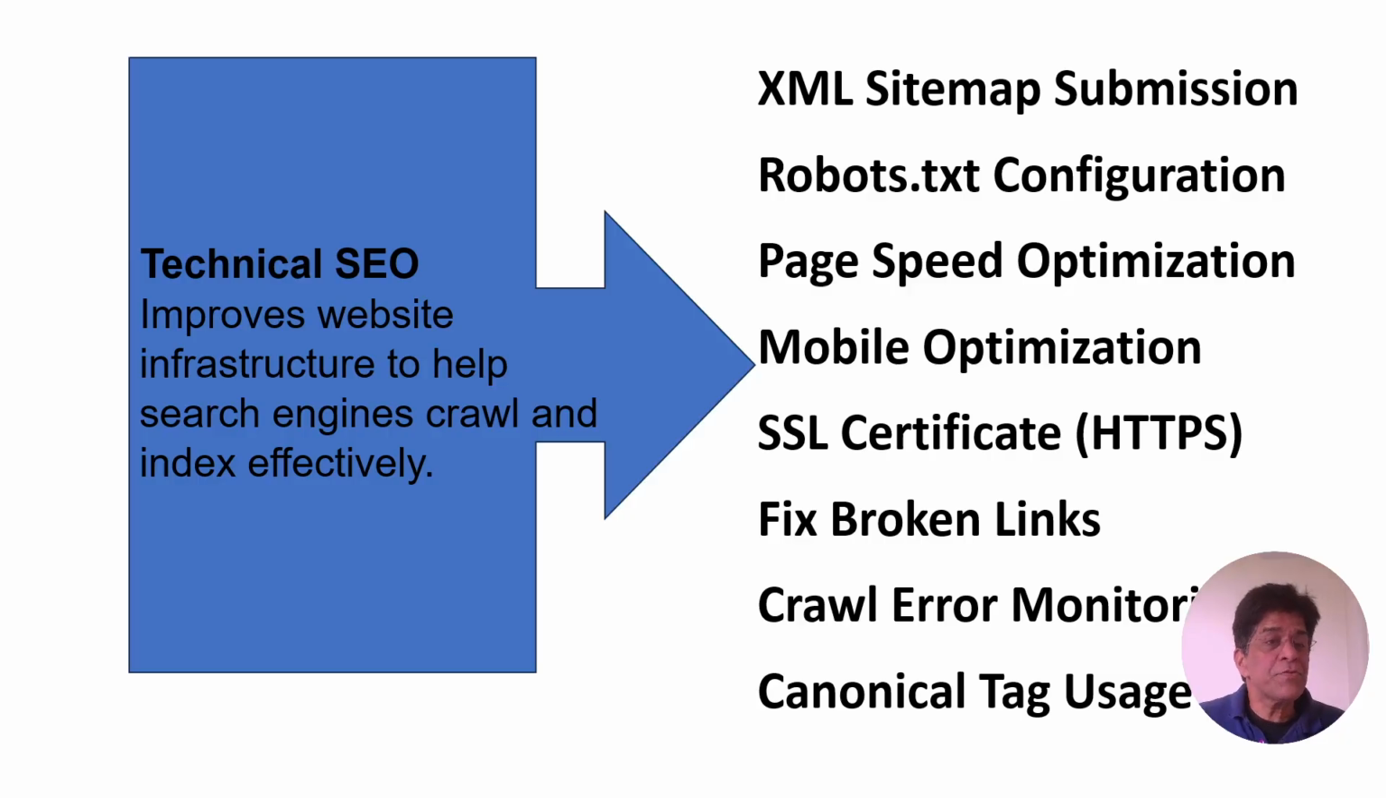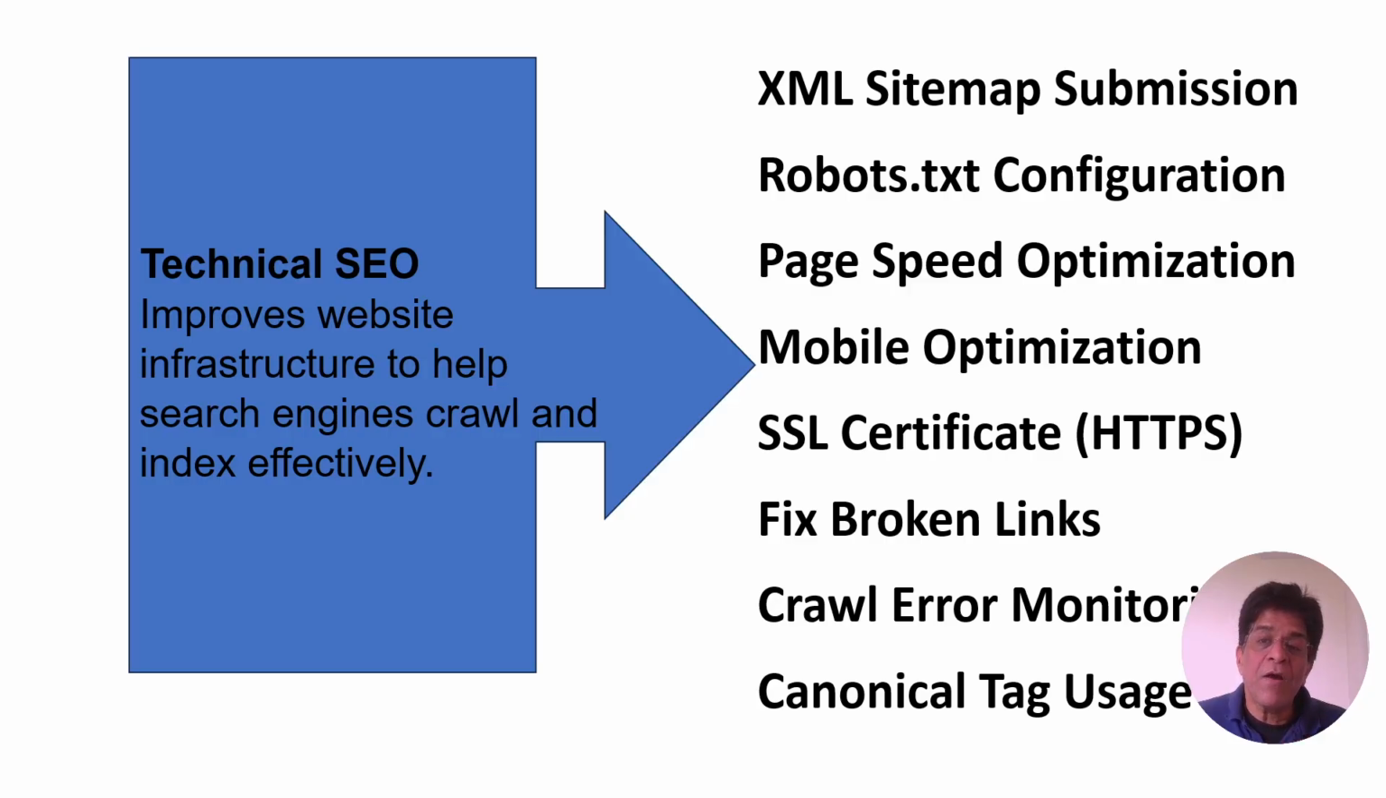If you go for technical SEO, it improves website infrastructure to help search engines crawl and index effectively. This is very important for the algorithm. XML sitemap submission will find how many pages there are to index. Robots.txt configuration, because the website will be identified by the Google search engine, or Bing search engine, and they use a robot to crawl it. So we have to allow which sites and which pages are to be crawled, or which are to be indexed or not. So we use robots.txt for that.